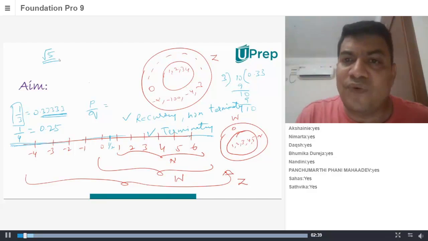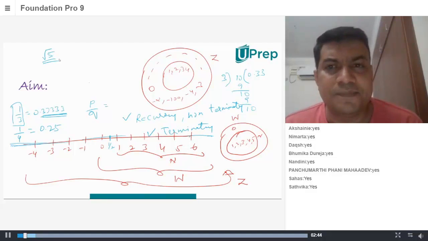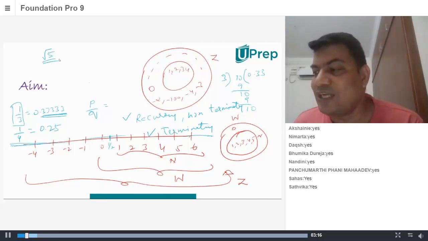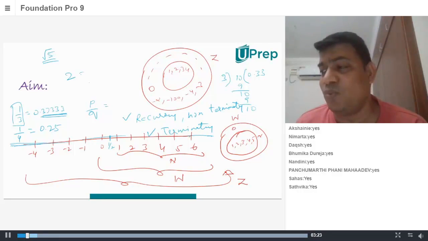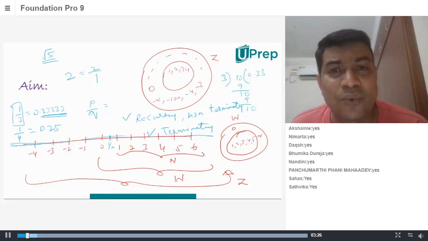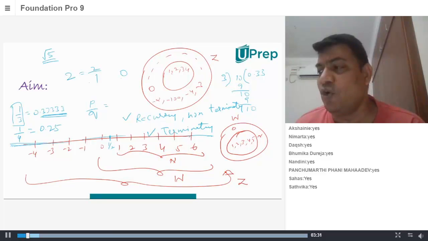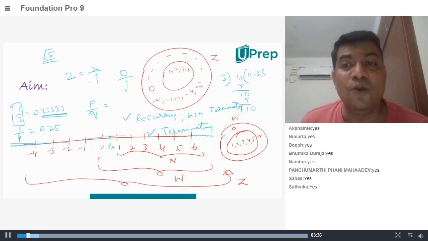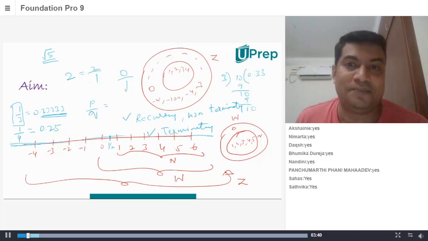Don't worry. As we go forward, somewhere I'll explain why. Can anyone prove to me why root 5 is an irrational number? Anyone in this class knows it? When I asked you whether 2 is a rational number, you said, yes sir, because 2 can be written as 2 by 1. When I asked whether 0 is a rational number, Bhumika said, yes sir, because 0 can be written as 0 by 1. Therefore, it's a rational number. So now my question is, can you prove that root 5 is not a rational number?